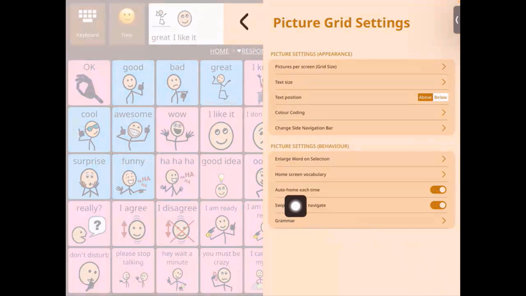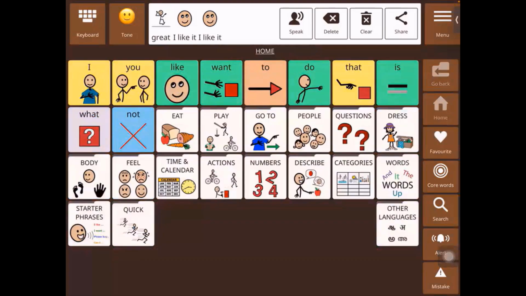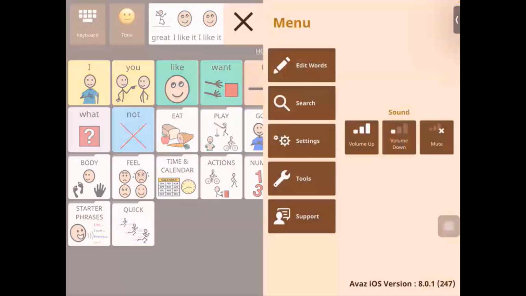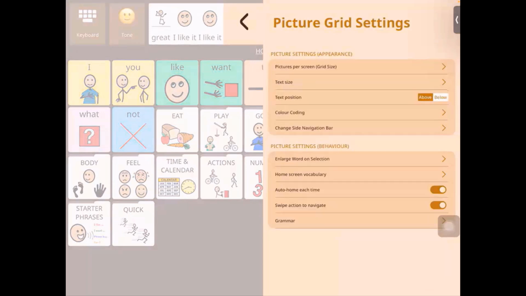So here we have auto home each time, and we've turned that on right now. So let's say I say, I like it. And after I've said I like it, it immediately brought me back to the home screen, right? So then the user can start navigating and learning how to communicate from back on the home screen. So this feature we will currently turn off.